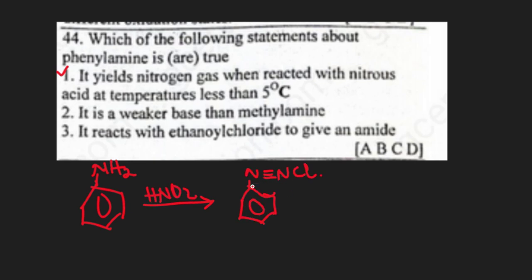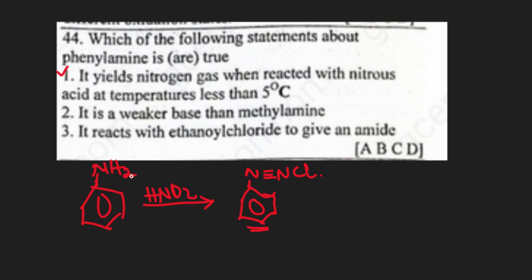Question 44. Which of the following statements about phenylamine is true? They say it yields nitrogen gas when reacting with nitrous acid at temperatures less than 5 degrees. That's not true. At temperatures less than 5 degrees, it forms a diazonium salt. That is, phenylamine reacts with nitrous acid, giving us a diazonium salt.